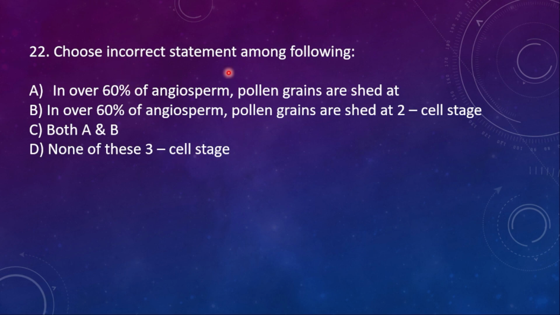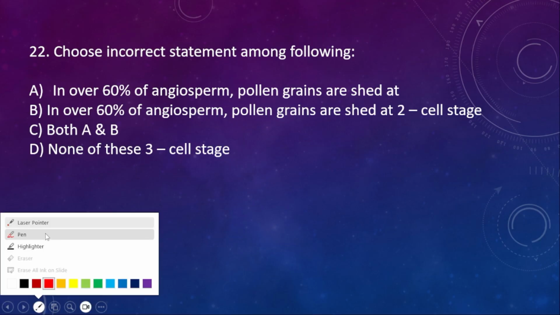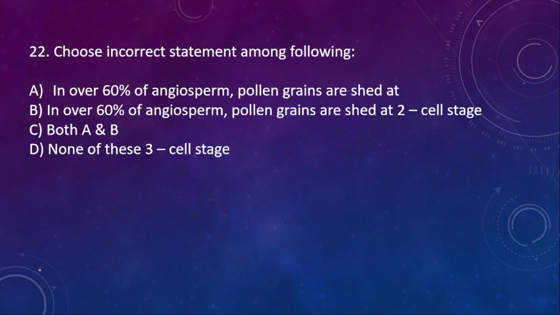Choose the incorrect statement among the following. Incorrect, he is asking. When the question says incorrect, please be careful with that. Let me highlight: incorrect statement.